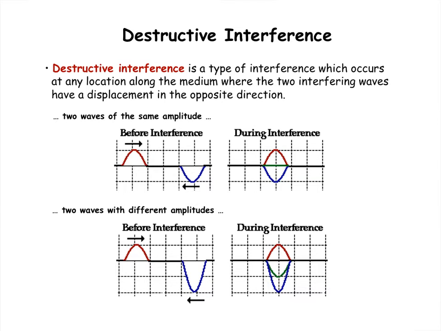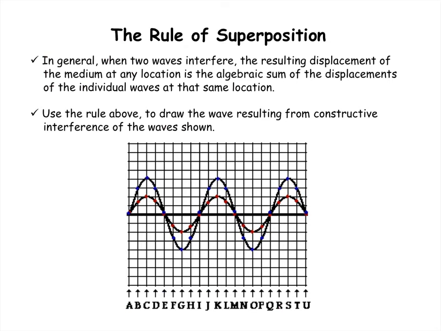Again, at the base of this slide, you'll see a hyperlink to a video showing destructive interference. This slide is showing two waveforms that are superimposed, and we want to find out what the resulting waveform looks like. Since crests are happening at the same time for the red and the blue, as well as the troughs, we can say that this is an example of constructive interference.